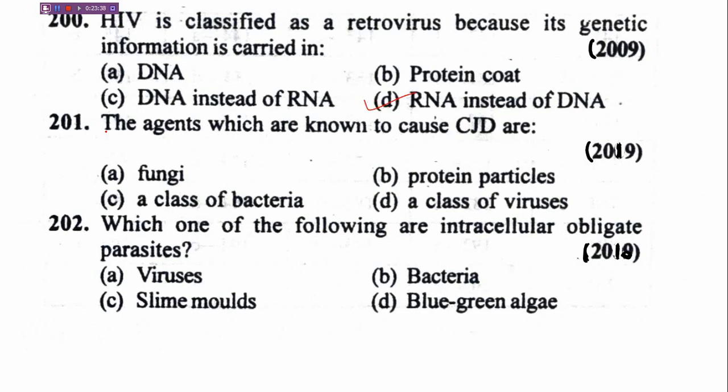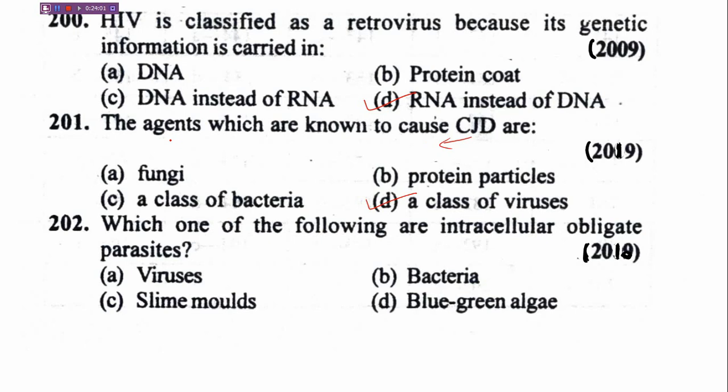Next question, the agents which are known to cause CJD are A option is fungi, B protein particles, C a class of bacteria, D a class of virus. Actually the correct answer is class of virus. CJD is caused by prions. But what is the full form of CJD?